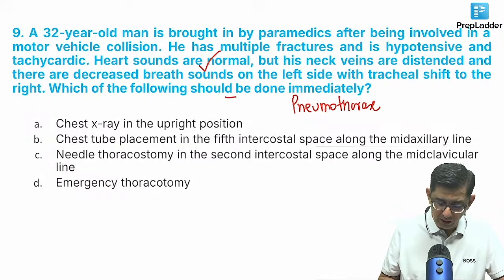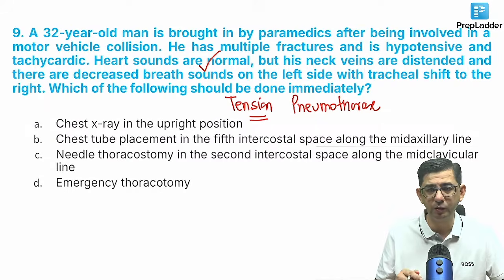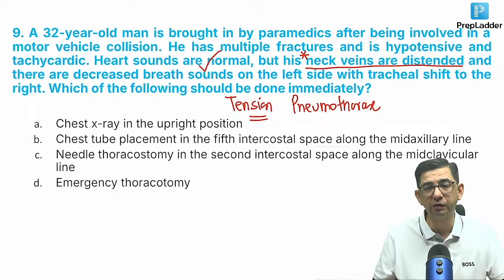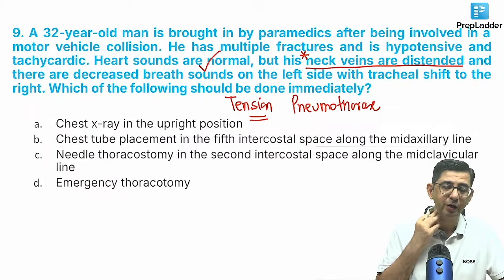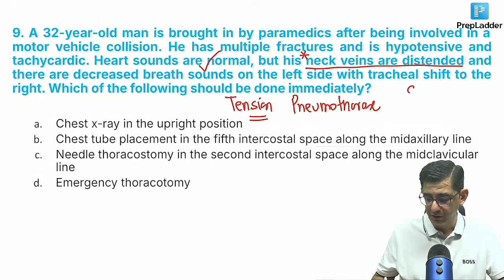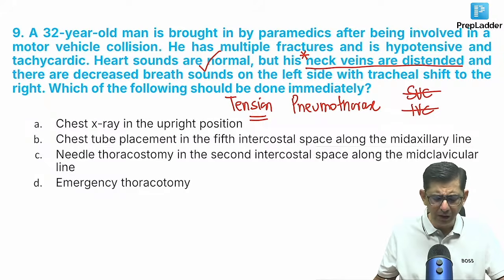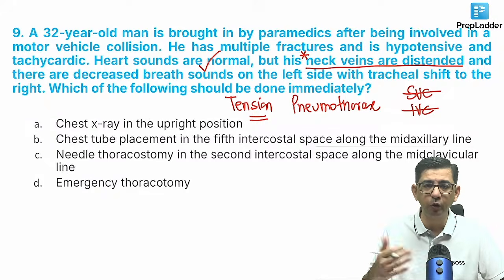See guys, why I included this question is because it actually came in last July's FMG paper, and these were the exact options that were present. I'm saying the words tension pneumothorax because there is evidence of neck veins being distended in the patient. He's not given the blood pressure value, but if the neck veins are distended, it means the SVC and the IVC are getting compressed. It means there's an obstructive shock happening in the person, and therefore this is a case of tension pneumothorax. Now, considering the decreased breath sounds, it can be hemopneumothorax as well.